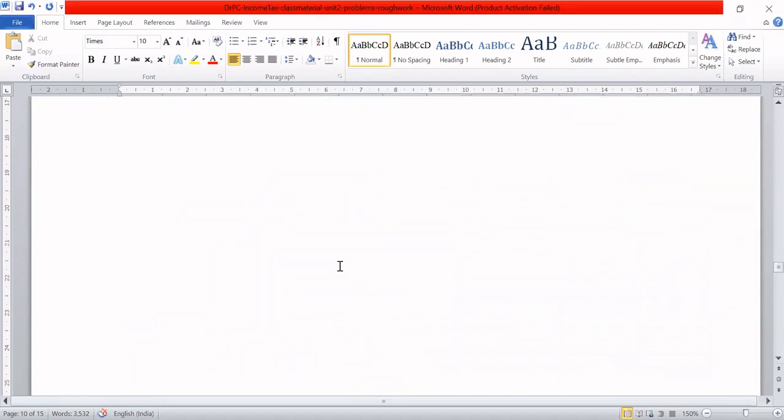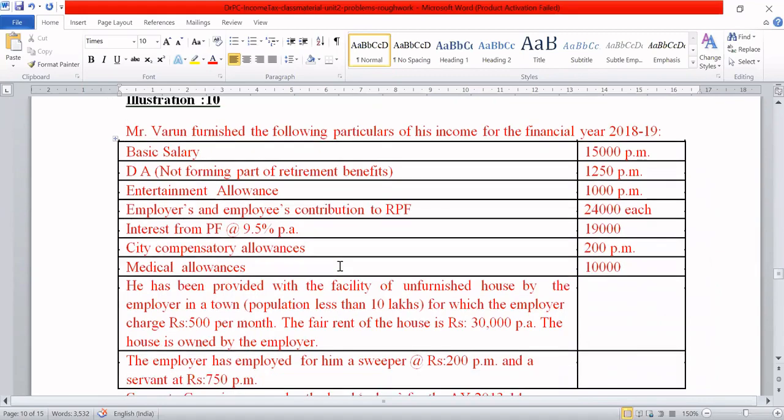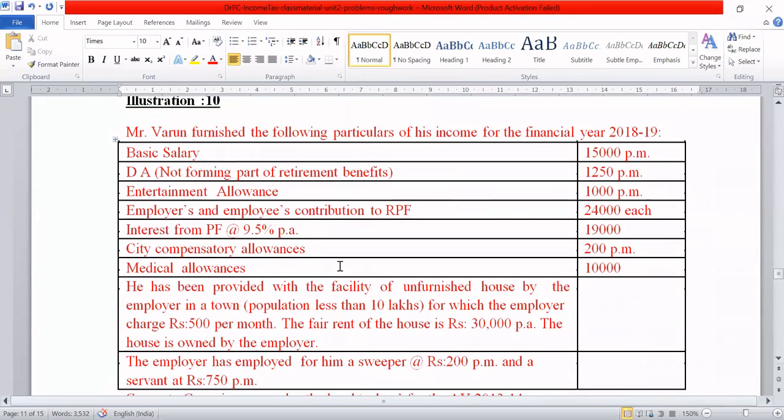So moving further now, there's one more problem here. I think we are approaching the time very fast. Another 8.5 minutes it is showing, because today I could not get the extension of another 45 minutes.